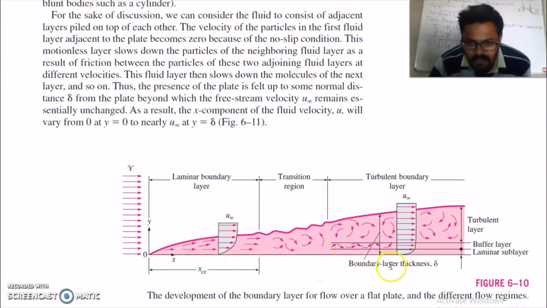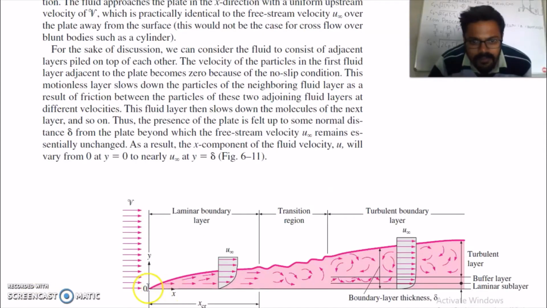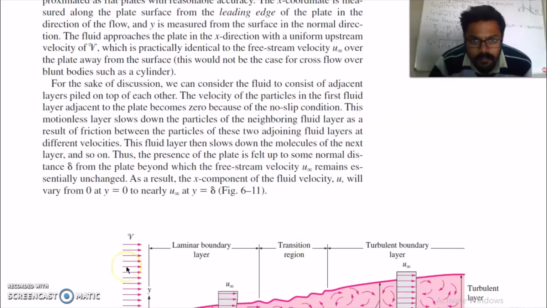It is measured along the plate. So y is measured from the surface along the normal direction. The fluid approaches the plate in the x direction with a uniform upstream velocity of V, which is practically identical to the free stream velocity u infinity.